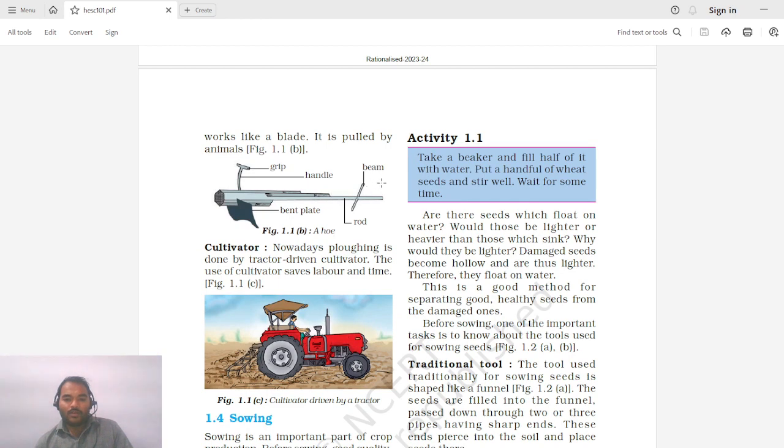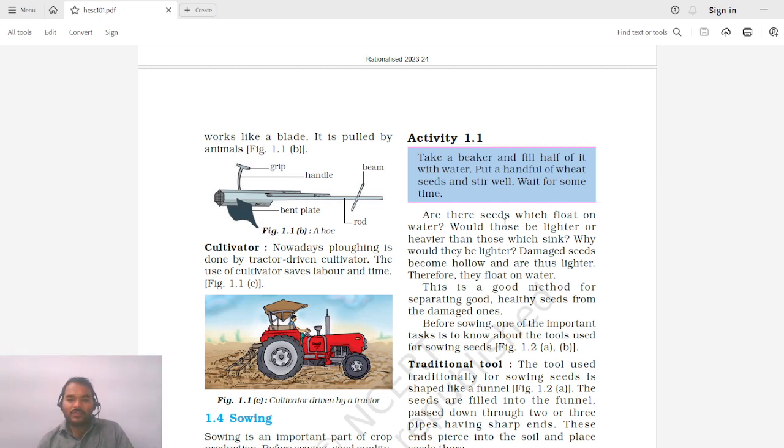So there is some activity given to you. You can perform this. Take a beaker and fill half of it with water. Put a handful of wheat seeds and stir well. Wait for some time. So what you have to do is take a beaker, fill that beaker half with water and then put some seeds into it and wait for some time. So what you can see, after some time the seeds will start sprouting, right? So some root system, shoot system will start growing from these seeds.